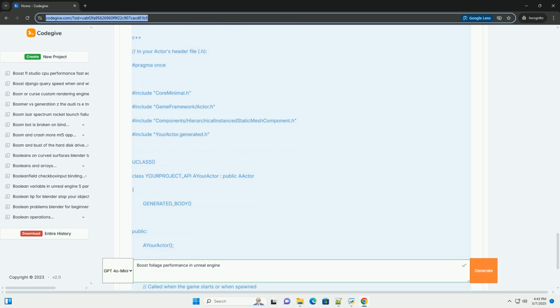Collision optimization: collision can become a bottleneck if your foliage needs to be physically interactive. Simple collision: use simple collision shapes, capsules and boxes, instead of complex convex collision or per-poly collision. Disable collision: for purely decorative foliage, disable collision entirely. Collision presets: utilize Unreal Engine's collision presets for foliage, for example foliage, no collision. Overlap events: use overlap events instead of continuous collision checks whenever possible.